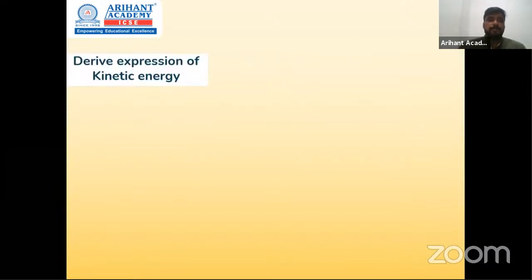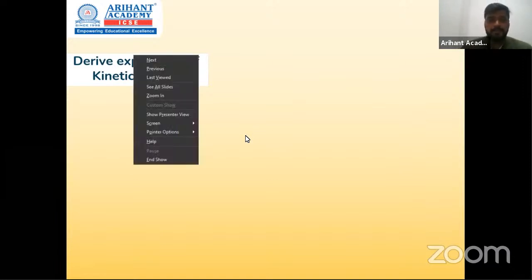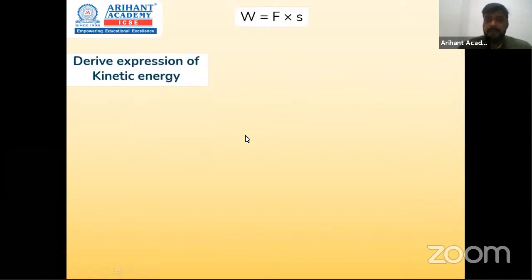Now, sometimes a question is asked कि how did we derive the expression for kinetic energy? जो हमने अभी देखा half mv square, how did we get that? So there's a proof for it. So here we go. We begin with work done का formula. Work done is force into displacement. Now if I have to find force, formula for force, F is equals to mass into acceleration.